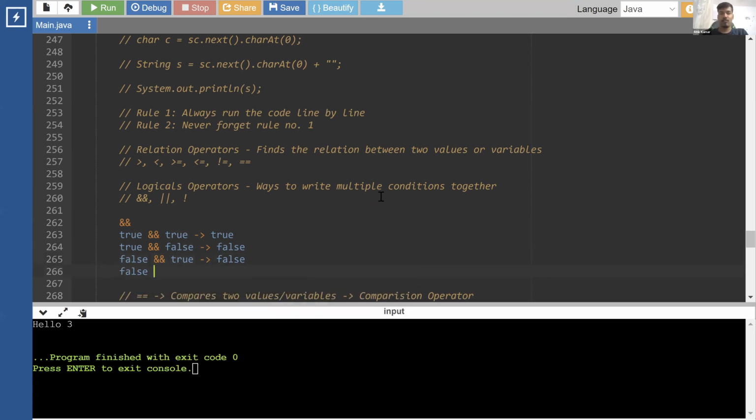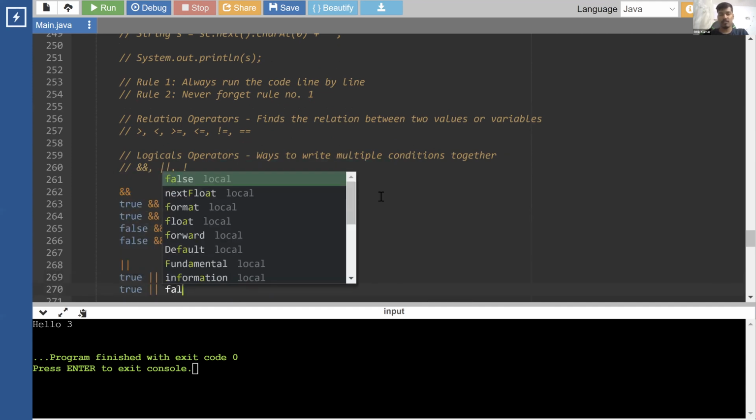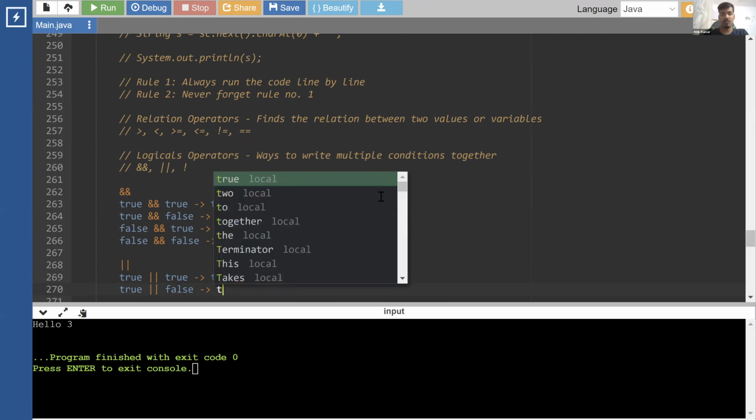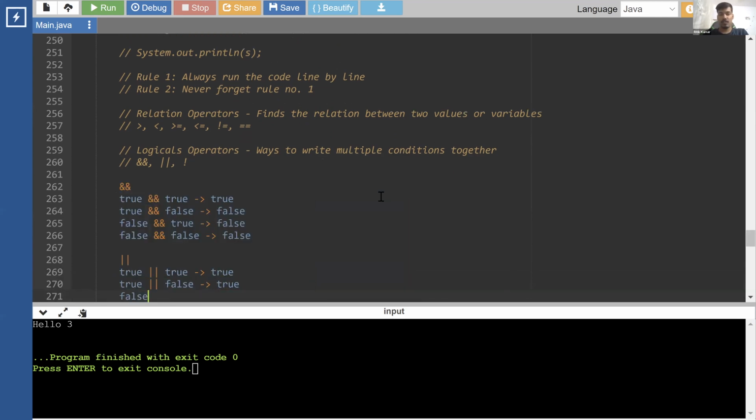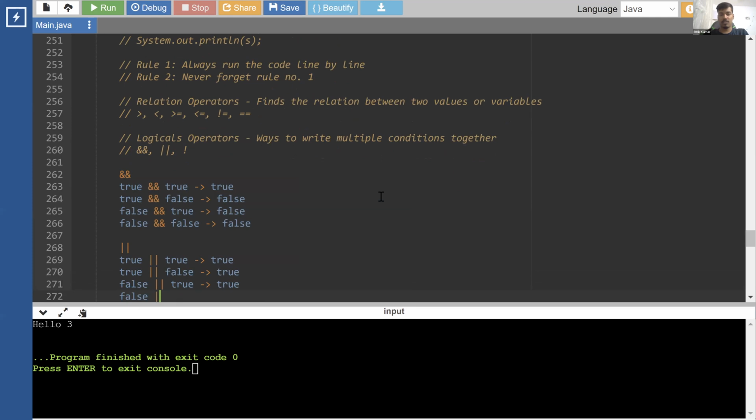And if both of them are false, then the final value is going to be false. Okay. The or is simply the reverse of it. Here, if any one of the conditions is true, then the final value is true. So true or true is always true. If the first value is true or the second value is false, then the result is also true. If the first value is false and the second value is true, then the result is true. And if both of them are false, then the result is false. This is the only case where the result is false.